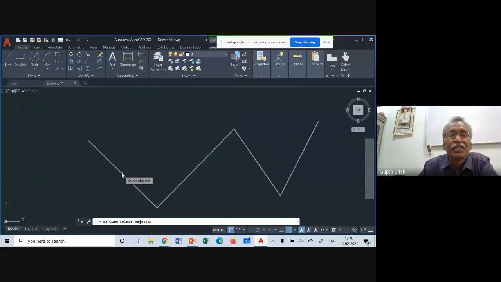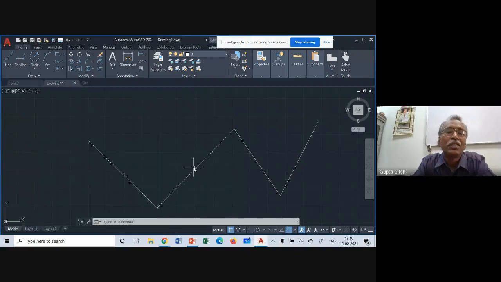So what happens now, you see, these became independent objects. Okay, all 4 lines are separated. It is exploded into separate objects. So this is the join command and the explode command. You can make it a polyline, or a polyline can be made into single separate lines. Is it clear?